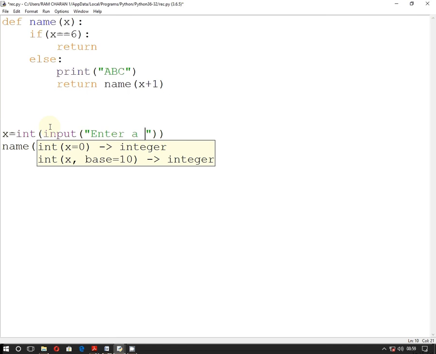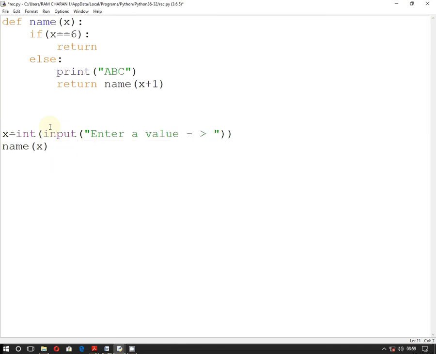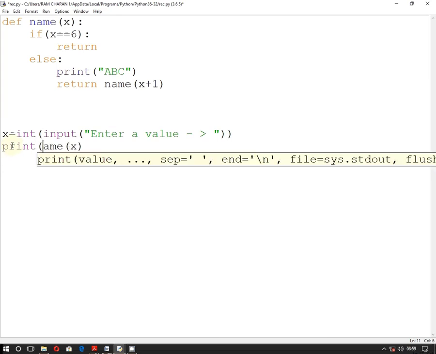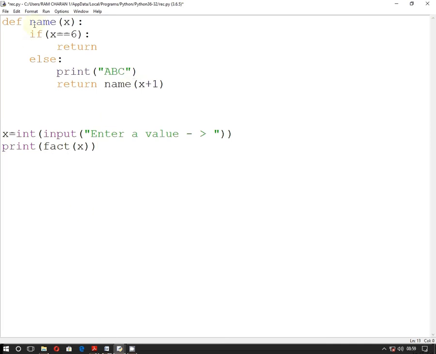"Enter a value." Let's suppose you are going to enter a value. Then I am going to write print. Let's change this name to factorial. Then I am going to put this factorial x here. Print this. Then here this name should be changed to factorial, and here again I am going to check